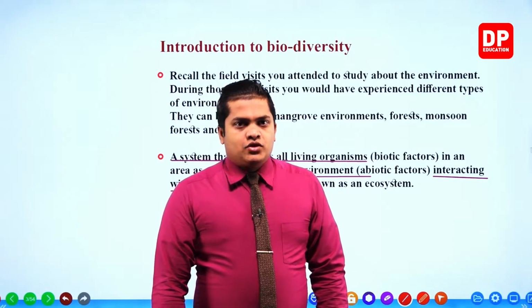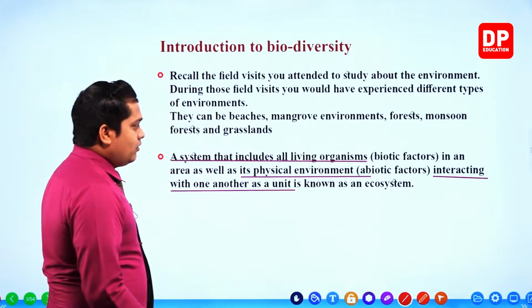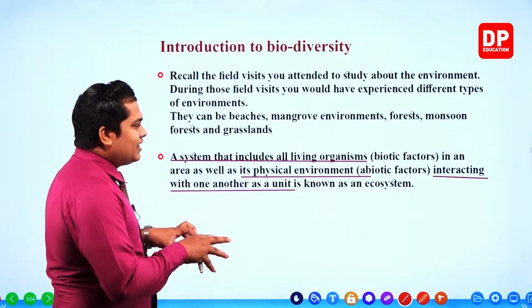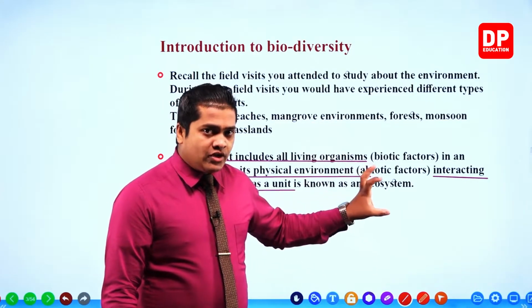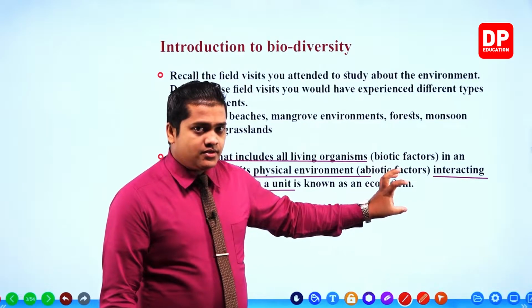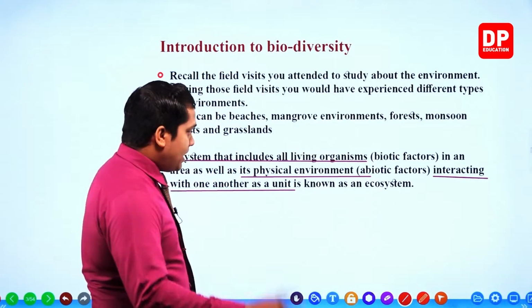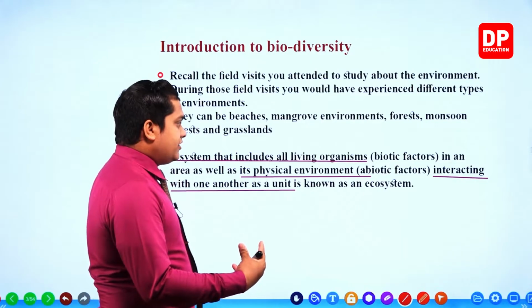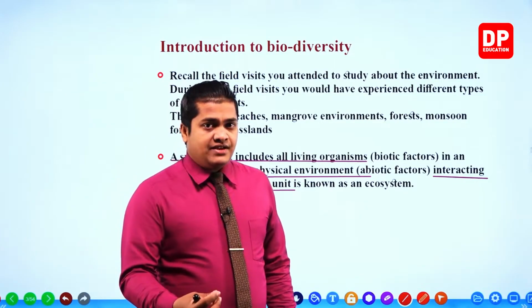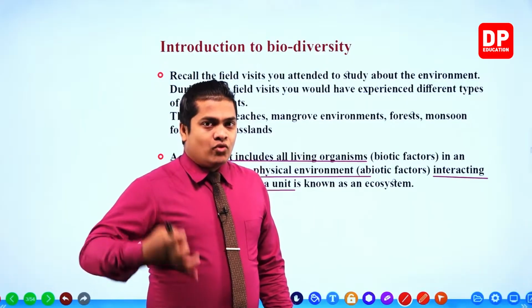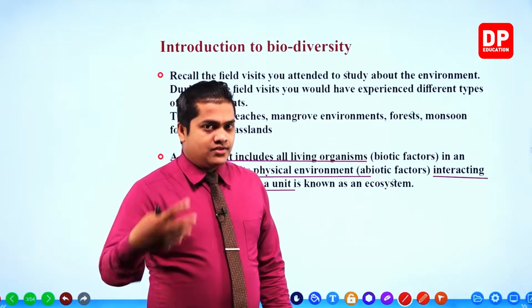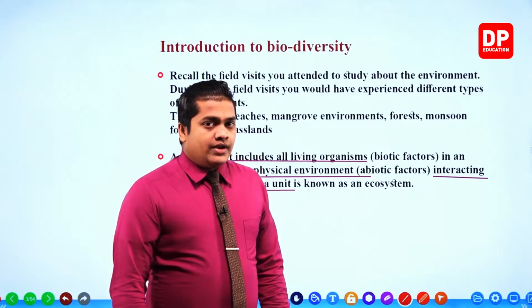So here, my dear children, what do you mean by ecosystem then? It is a system that includes all biotic organisms or biotic factors or living organisms plus physical environment, factors in the physical environment like wind, that means air, sunlight, water, soil, and so on. Right?